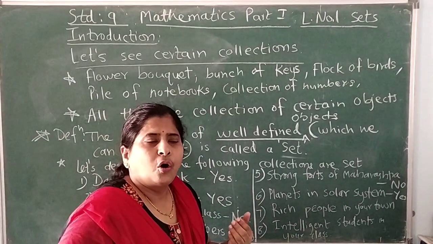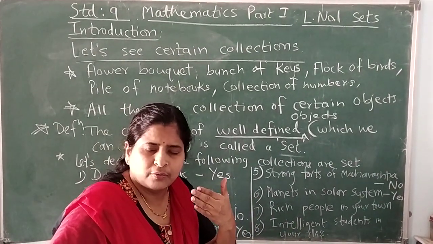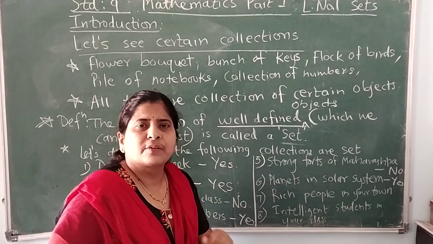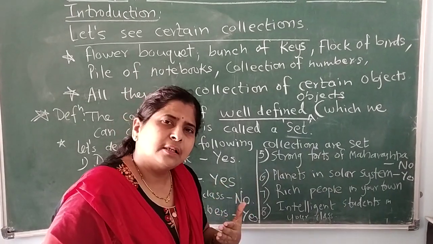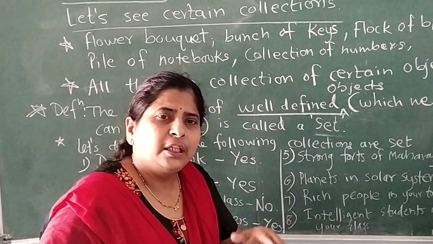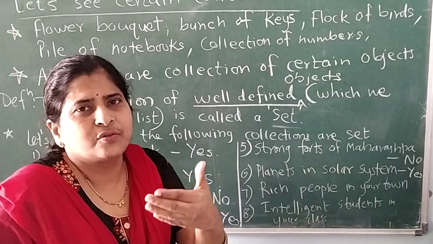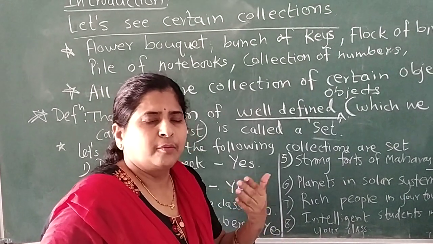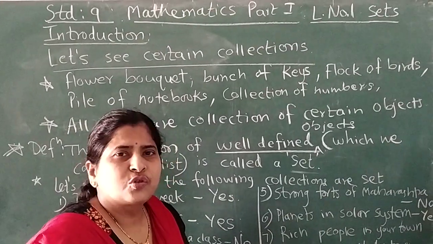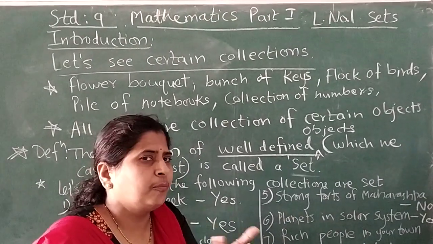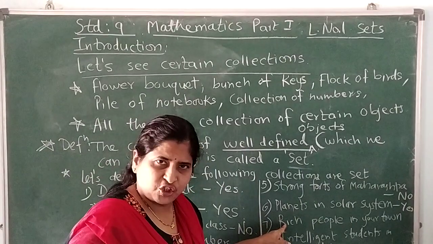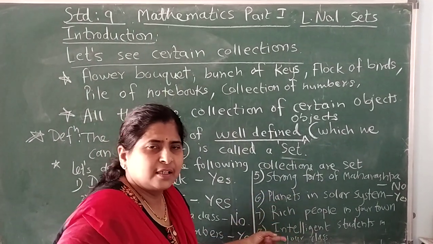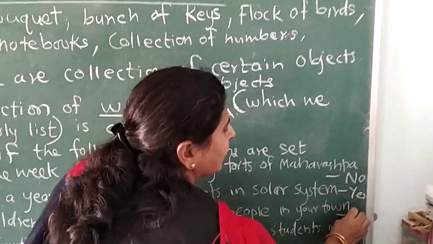But the person earning 10,000 per month will think the person earning 20,000 or 30,000 is richer. Even there are many people who may be earning more than 30,000 per month, so that person will think I am not rich. So being rich or poor are not well-defined things. So this is not a set.